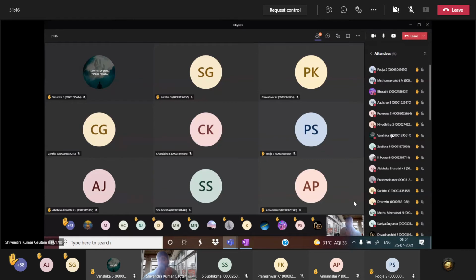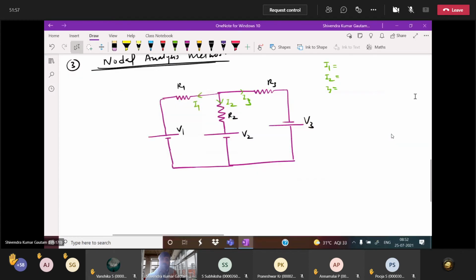Otherwise for one loop, like we have discussed earlier, directly KVL you can apply here, E equivalent divided by R equivalent you can get by that also. Here you have to see how to apply this. So first of all tell me in this circuit, everybody see, how many junctions are there? Can you identify the number of junctions?